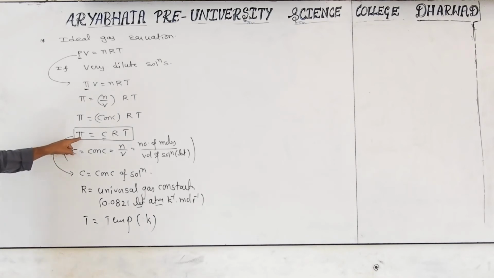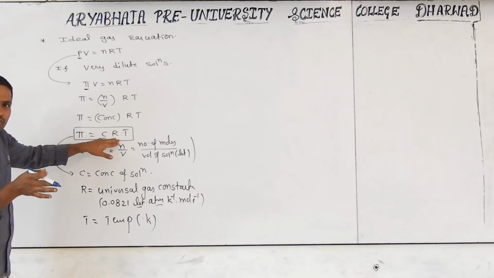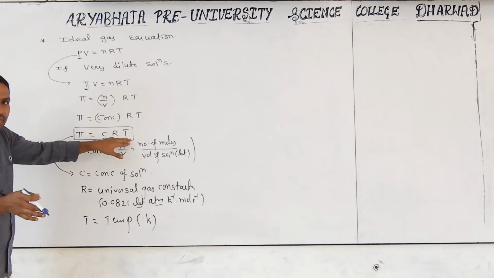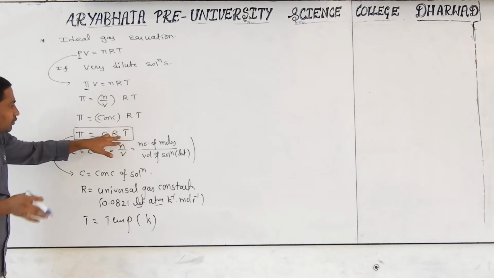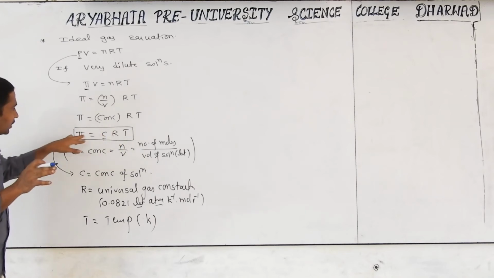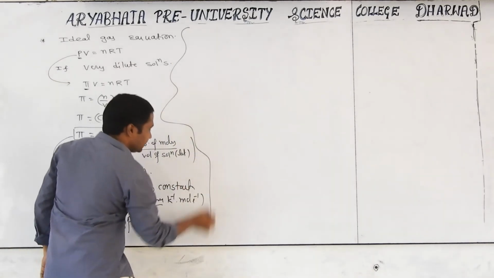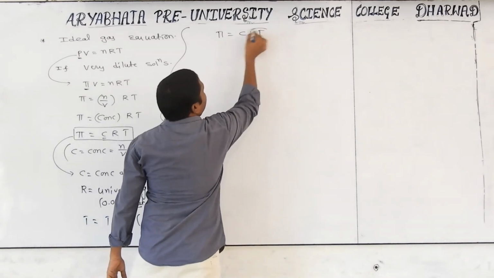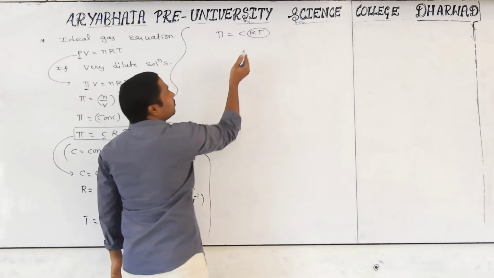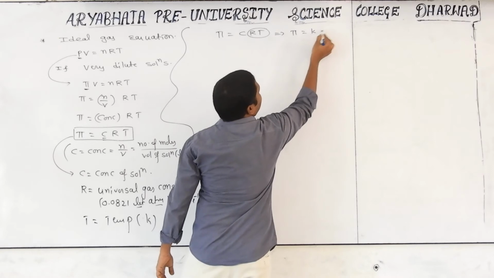So osmotic pressure pi is equal to CRT. At a particular condition, the universal gas constant is constant and the temperature is also constant, so this whole product is constant. If you remove the constant value, then pi is directly proportional to C. This is an important relation. Pi is equal to CRT, but R and T product is constant, so we get pi is equal to Kc.